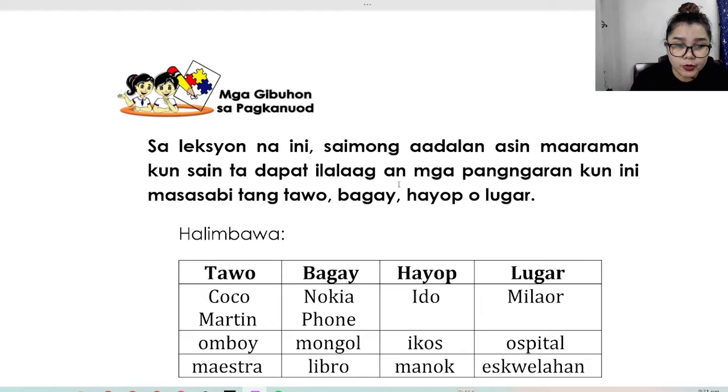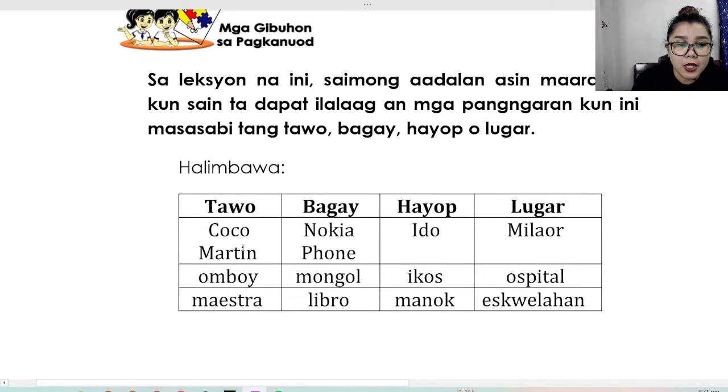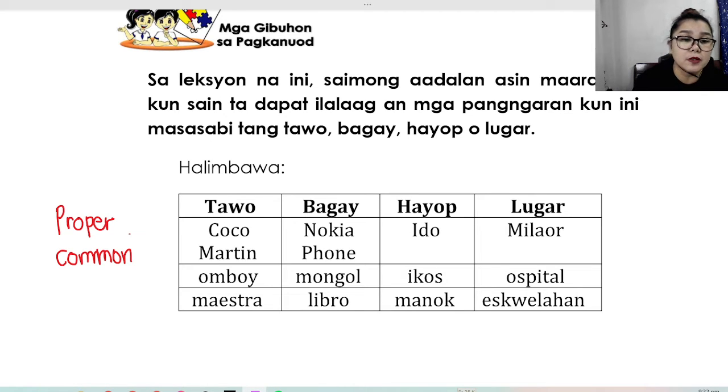So we have here examples. So if you see examples that are written in big letter, it means they are proper noun. So pag sinabing proper noun, specific name is given already. But if it starts with small letters, so they are called common nouns. Simply examples of persons, things, animals, and places, but not specific names. Okay, let's look at the examples. Under tao, or persons, we have Coco Martin.